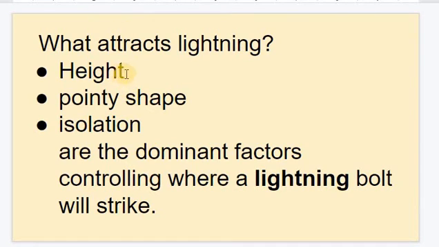Height: tall trees are easily struck by lightning. Not only that, the pointy shape, because the charge density of the pointy shape is higher, so lightning finds an easy route to earth through these pointy surfaces. Isolation: any object which is not connected to the earth is called isolated, and it is easily struck by lightning.